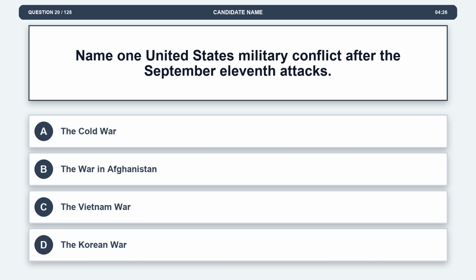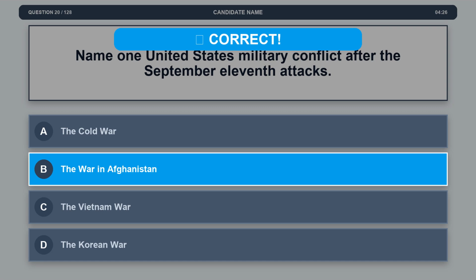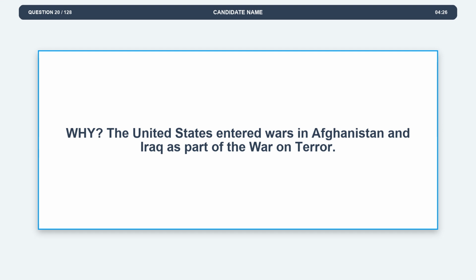Question 20. Name one United States military conflict after the September 11th attacks. Option A. The Cold War. Option B. The war in Afghanistan. Option C. The Vietnam War. Option D. The Korean War. The correct answer is option B. The war in Afghanistan. Explanation. The United States entered wars in Afghanistan and Iraq as part of the War on Terror.